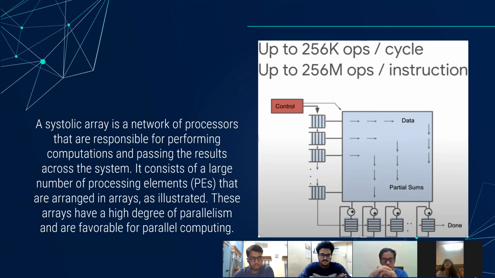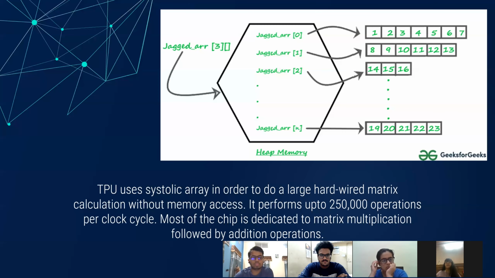So it has a large number of processing units. Because of these large number of processing units, we're getting a lot of work done in less time. These arrays have a high degree of parallelism and are also favorable for parallel computing, as this was our basic idea behind taking up the TPU. All these processing elements are working at the same time, in parallel, to help us through it.